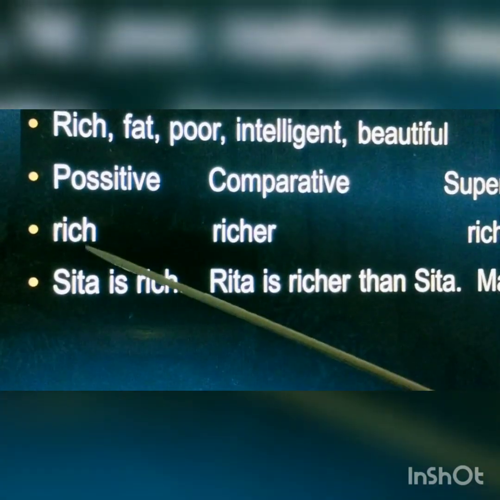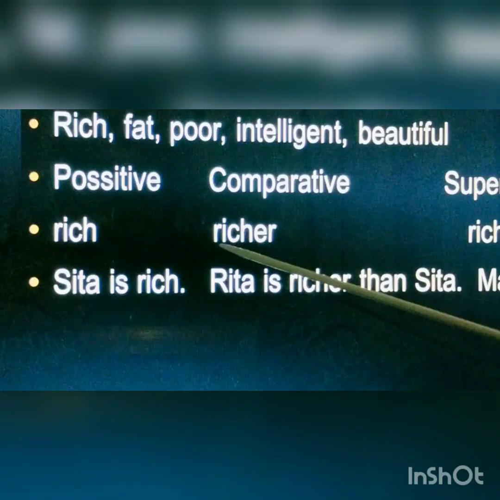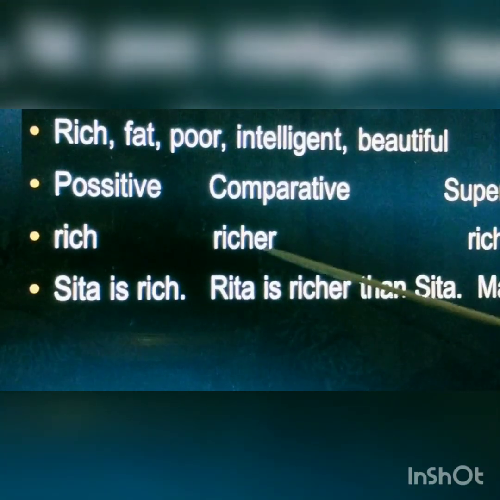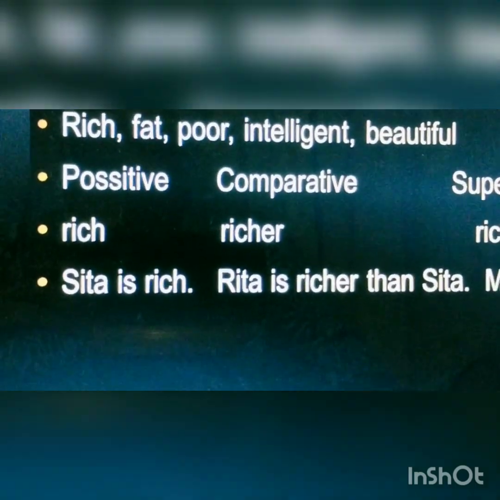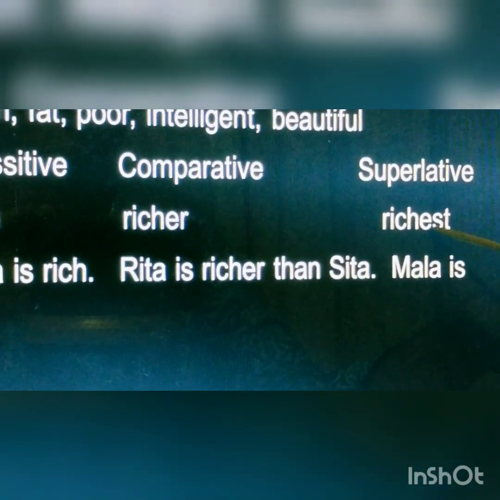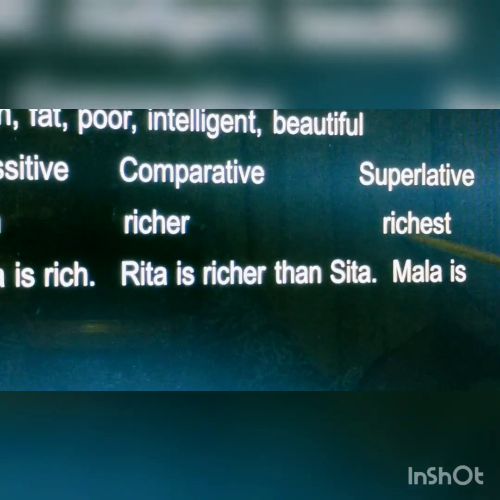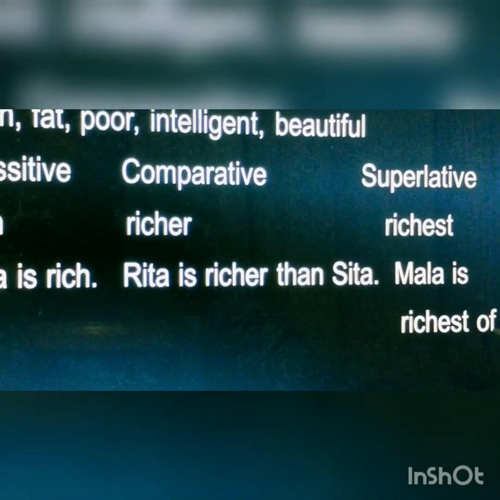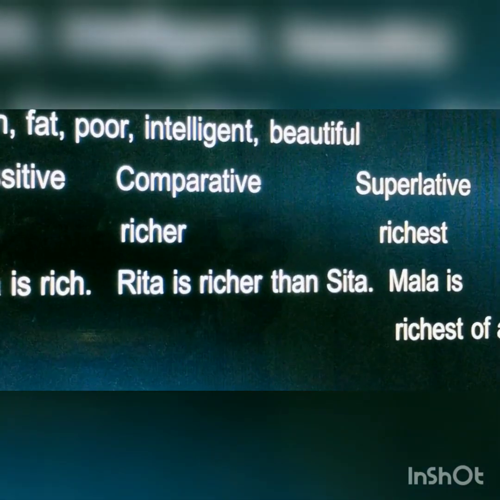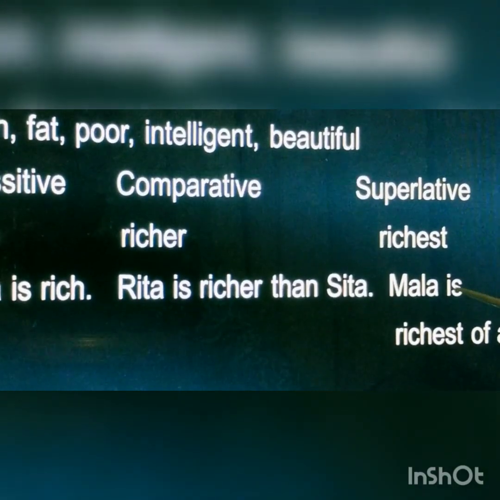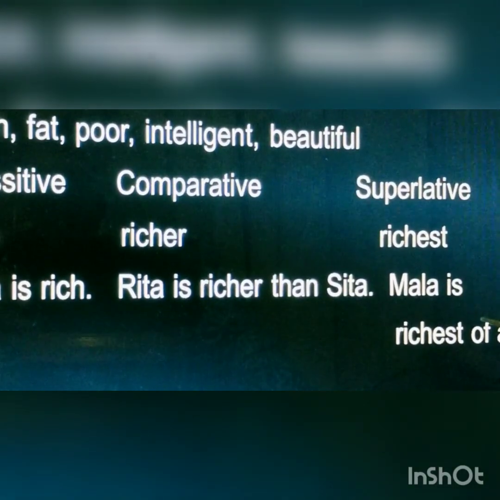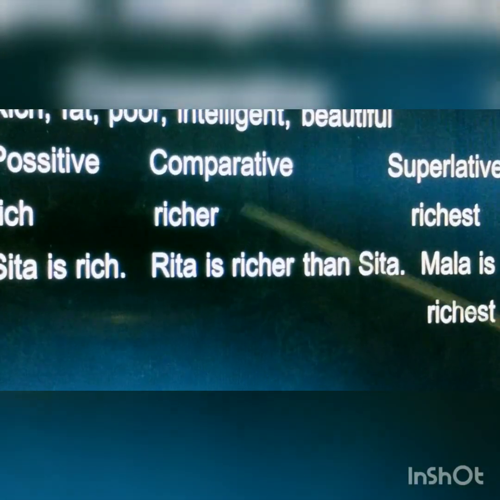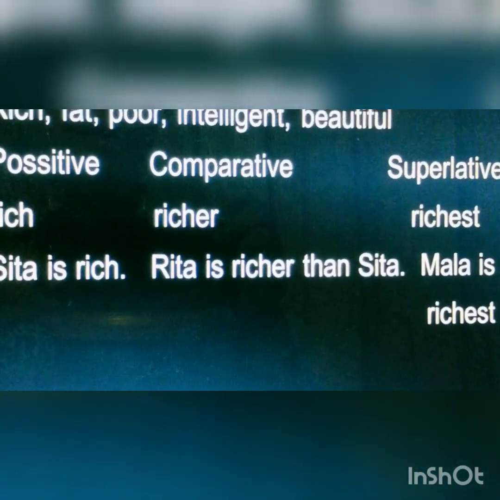In positive degree it was rich. Here ER we added, richer. So in comparative degree we add the suffix of ER. In superlative degree richest, EST added with rich. And the example, Mala is richest of all. Here comparison of more than two persons. We put ER or EST in comparative and superlative degree.